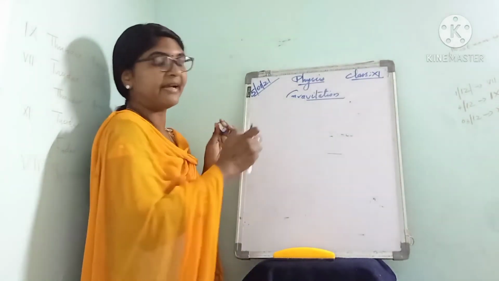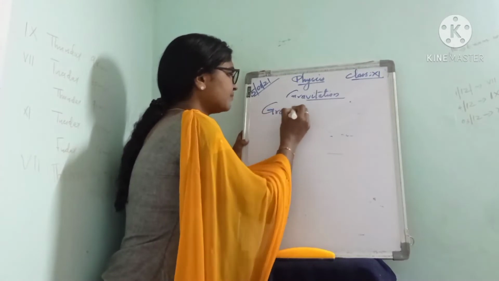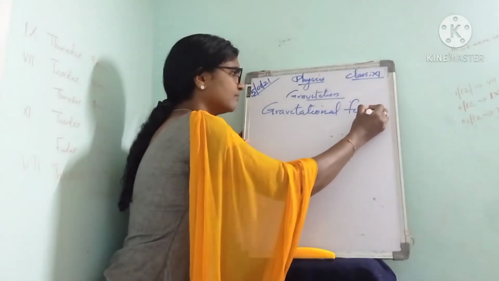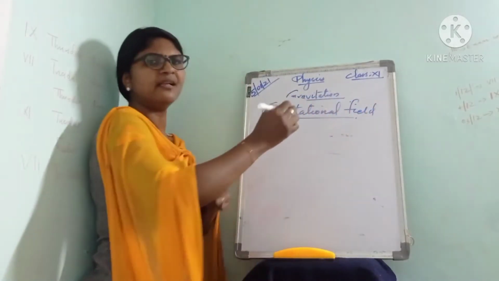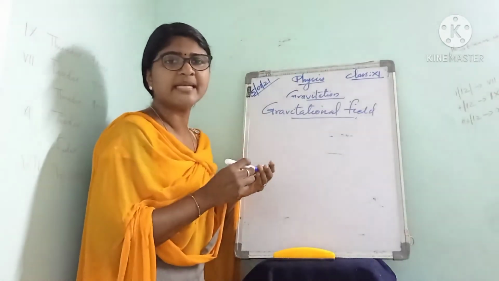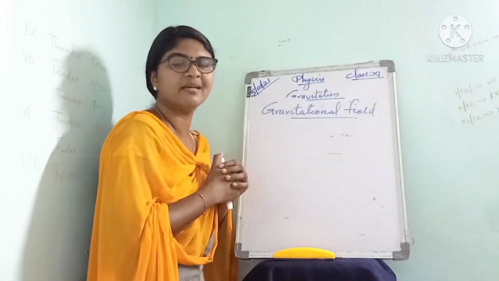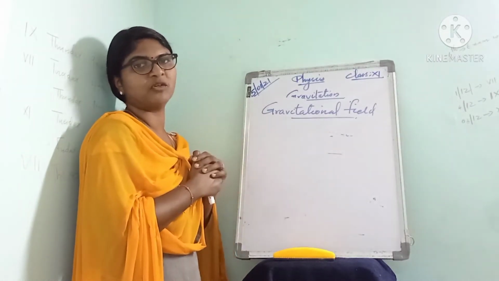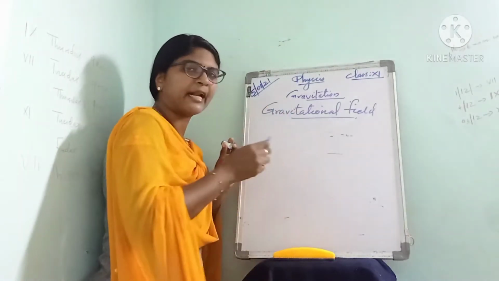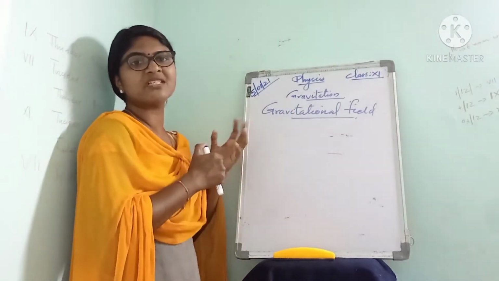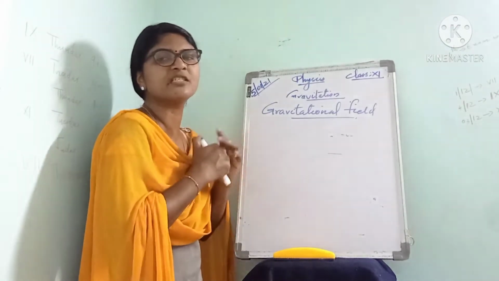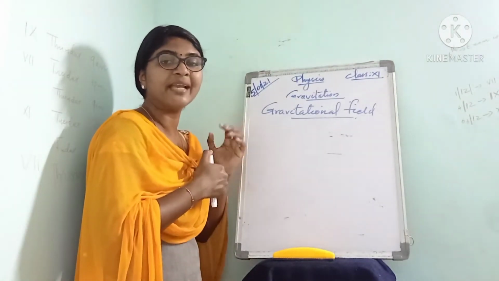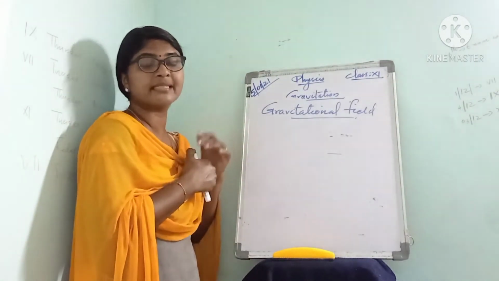Next, we can move to gravitational field. It is the space around a body within which its gravitational force of attraction is experienced by other objects or other bodies. The space around a body within which its gravitational force of attraction can be experienced by other bodies is called what? Gravitational field. Earth is surrounded by a gravitational field.